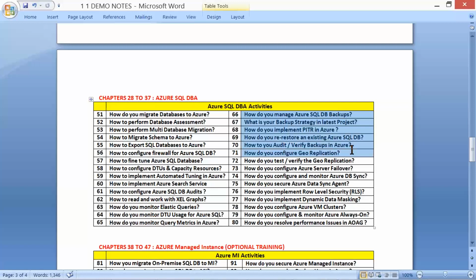Audit or verify the backups, geo-replications, testing activities with failovers, clustering, dynamic data masking, row-level security, and Always On. Here we'll be taking Always On in a clustered Azure environment.